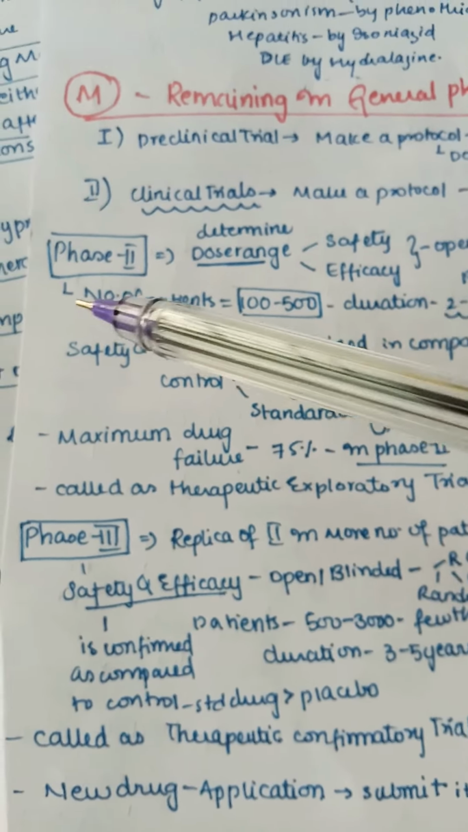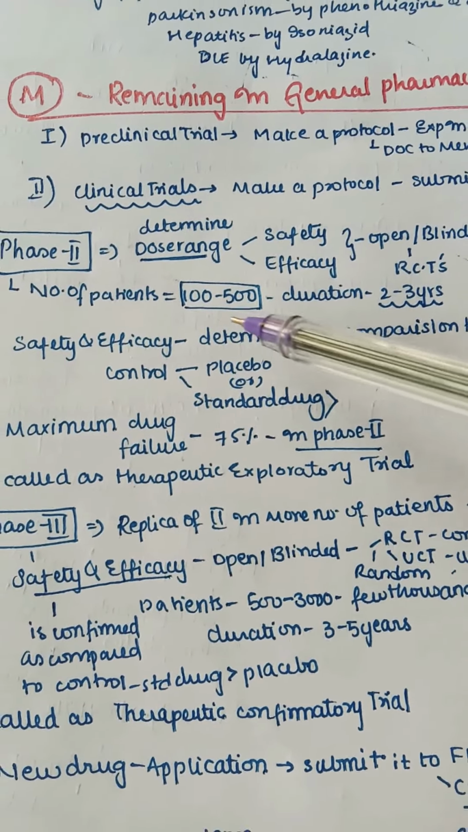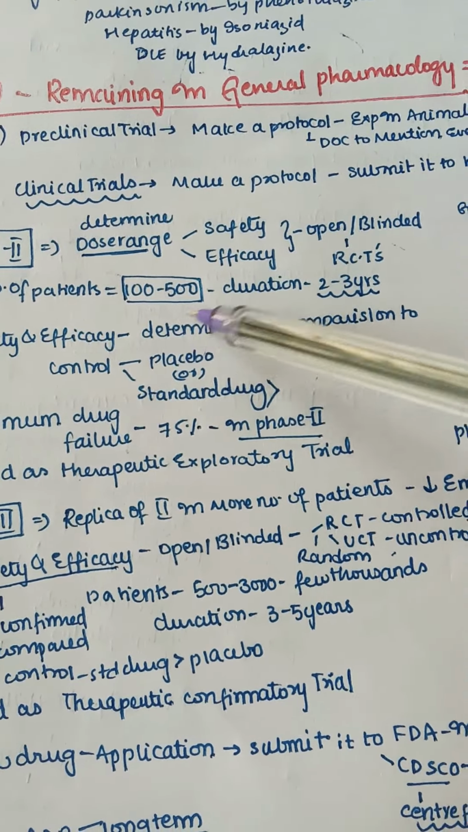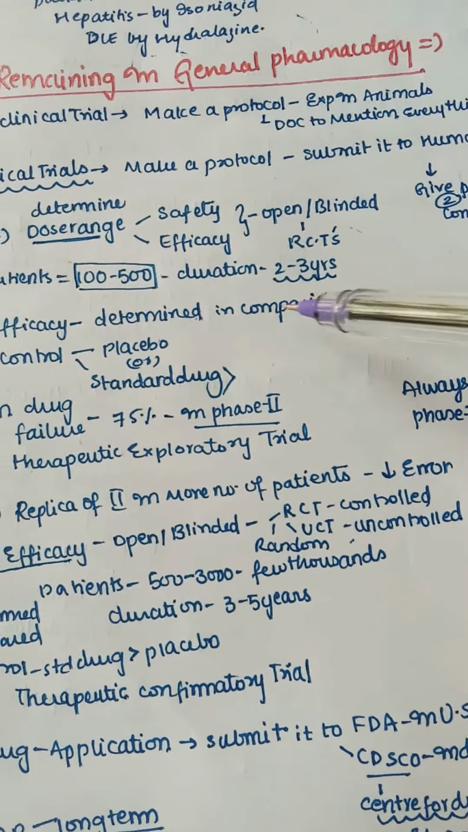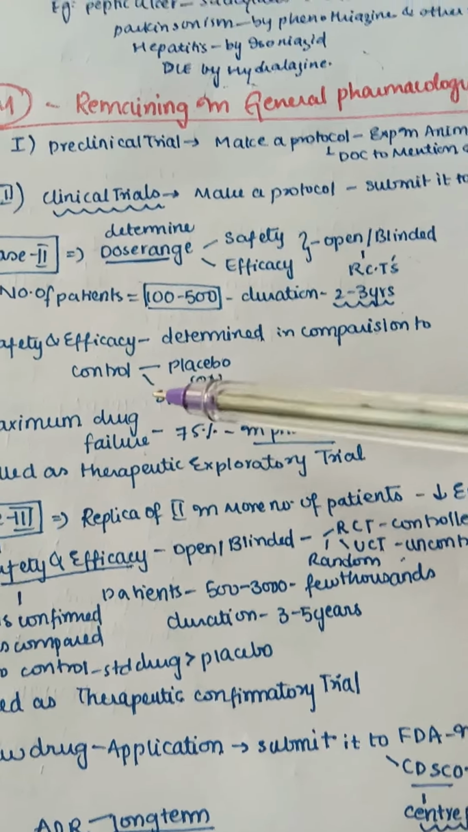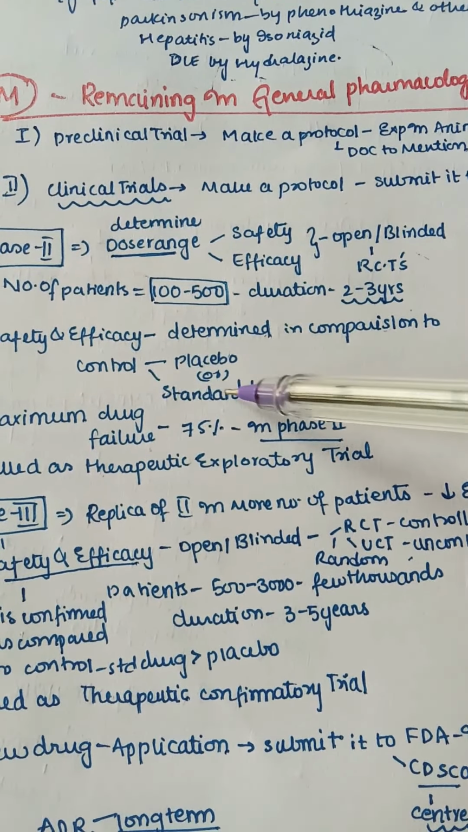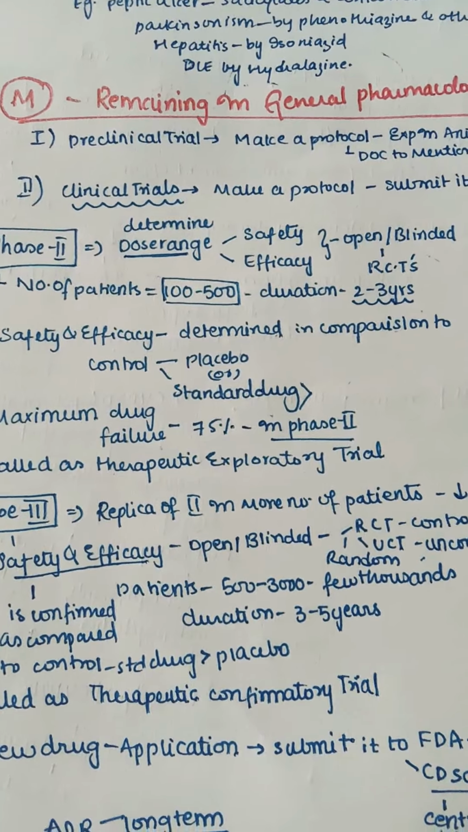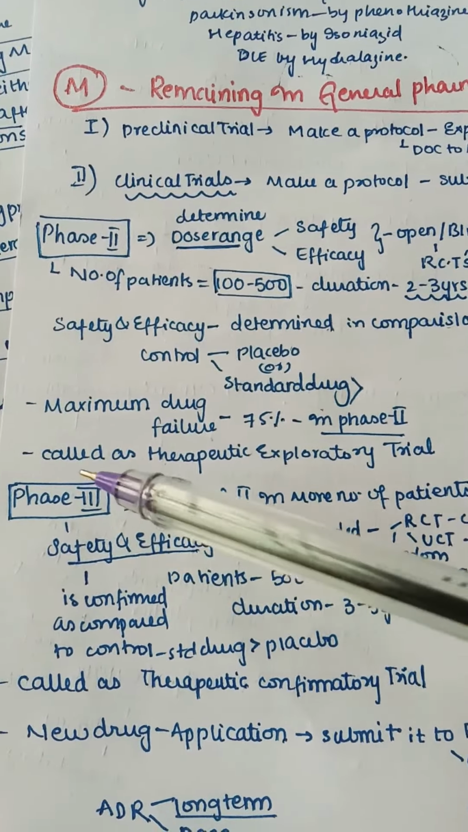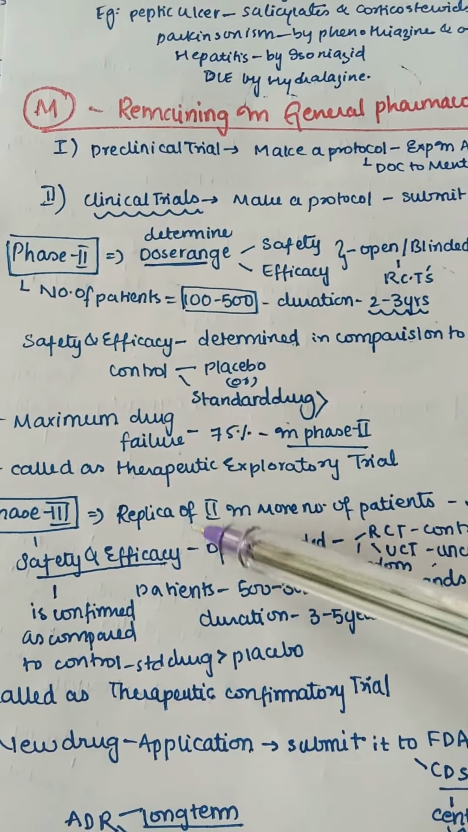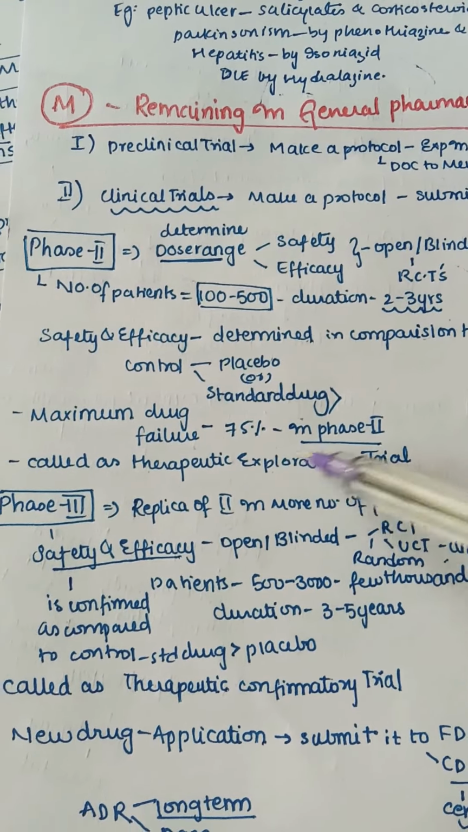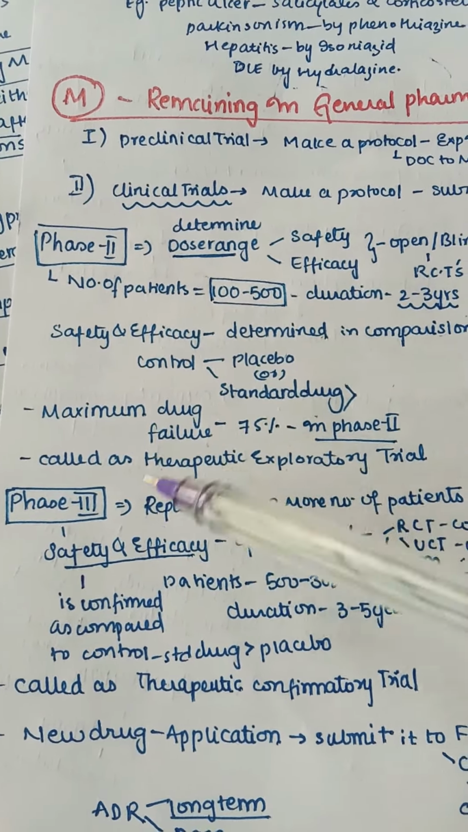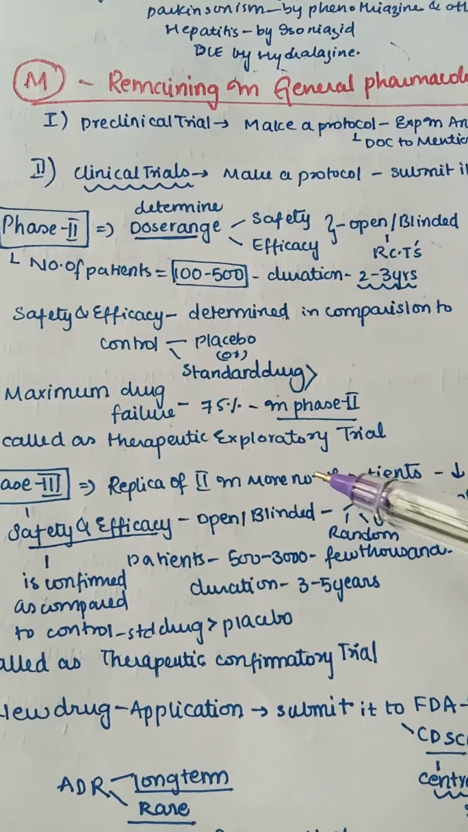Remember that in phase 2 the number of patients is 100 to 500, and the duration is about 2 to 3 years. The safety and efficacy are determined in comparison to control. The control here is placebo or standard drug, but standard drug is used more. Maximum drug failure is seen mainly in phase 2. About 75% of drugs fail in phase 2. Phase 2 is also called the therapeutic exploratory trial.